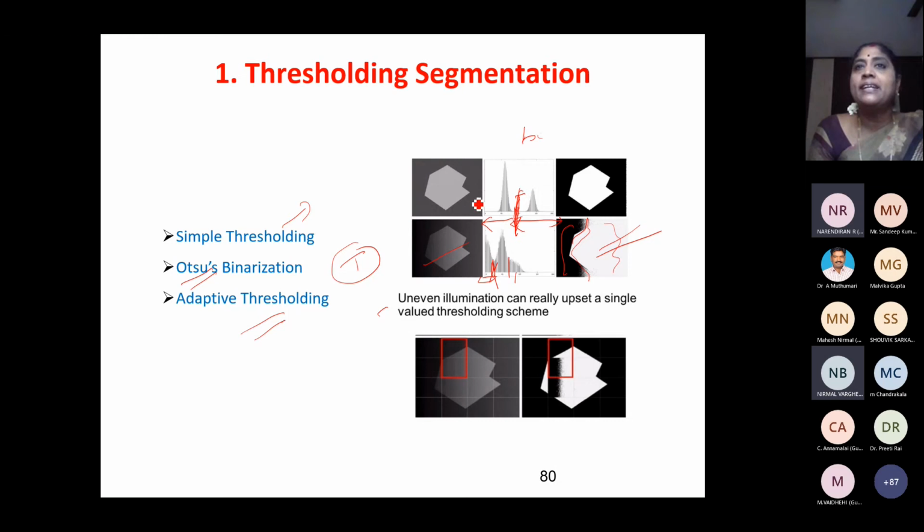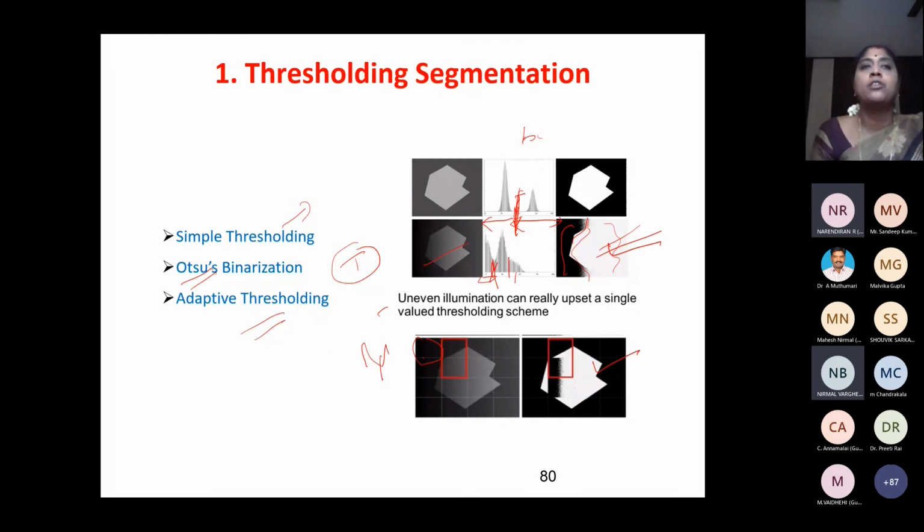Instead of taking the histogram of the entire global image, I am going to divide the image into small blocks. For a particular block, I'll take the histogram, find the valley, and find the threshold. I am going to segment that particular portion. I'll take it piece by piece, like a window. I'll divide the image into cells, and for each cell I'll take the histogram and do the binarization. Compared to the previous result, this is somewhat better. Still, I have got this portion wrongly thresholded, but it is better than the earlier result. This is called adaptive.